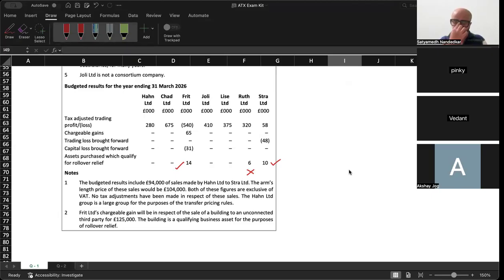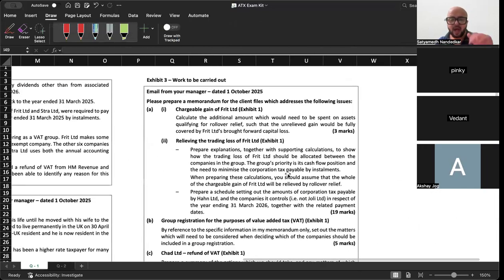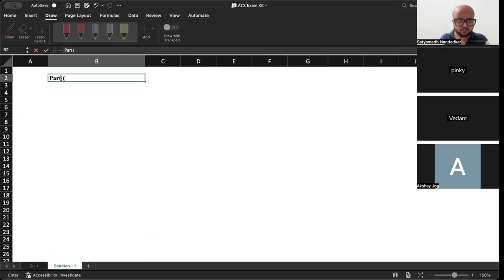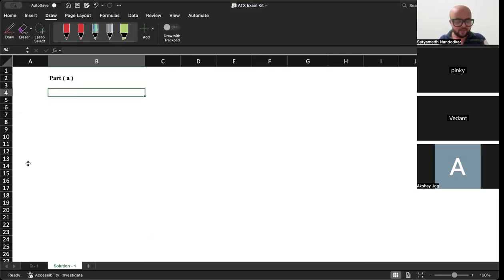ठीक है. Now, first of all, what we are supposed to do is, tell us how much more additional amount should be spent on assets qualifying for rollover relief such that unrelieved gain would be fully covered by Frit Limited's brought forward capital loss. Now, understand how you approach a question like this. First of all, let's write down part A. Part A1.